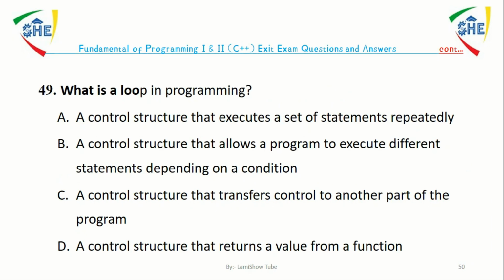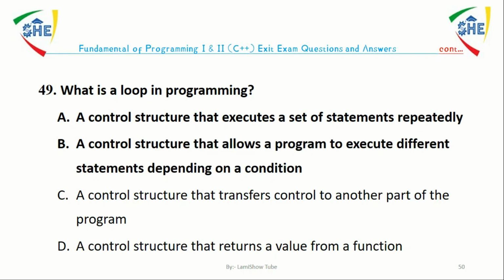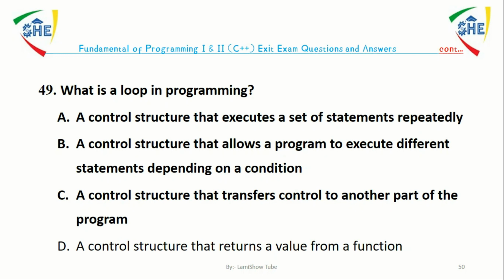Question number 49. What is a loop in programming? A. A control structure that executes a set of statements repeatedly. B. A control structure that executes different statements depending on the condition. C. A control structure that transfers control to another part of the program. D. A control structure that returns a value from a function. The answer is A. A loop in programming is a control structure that executes a set of statements repeatedly.